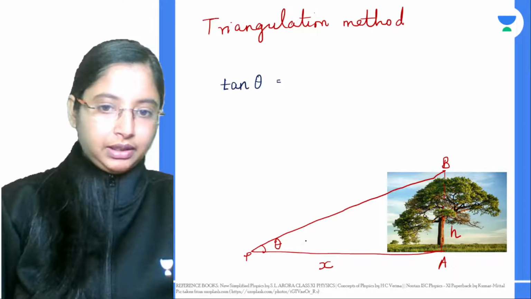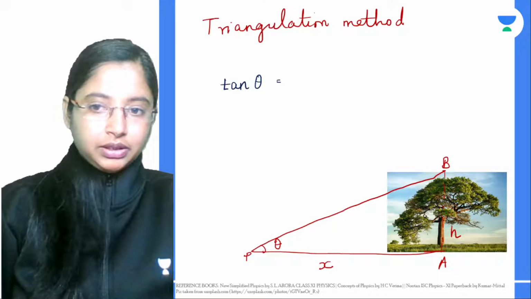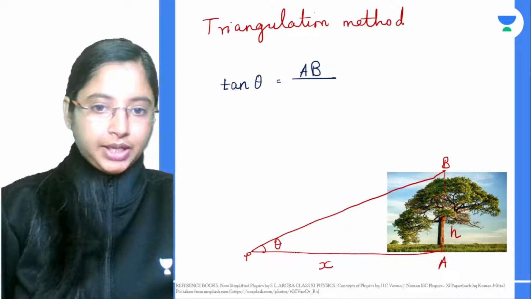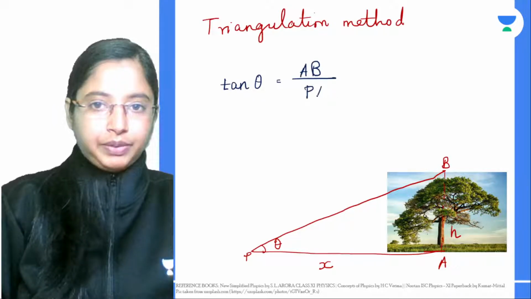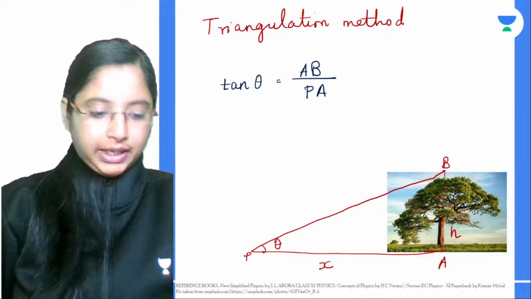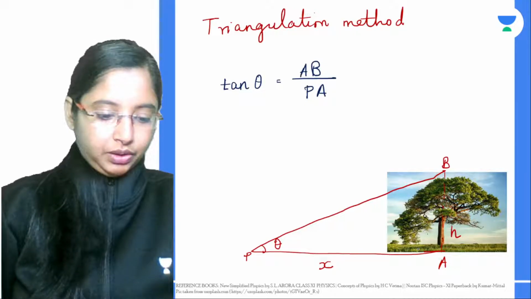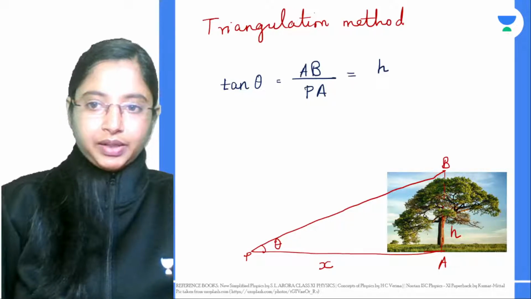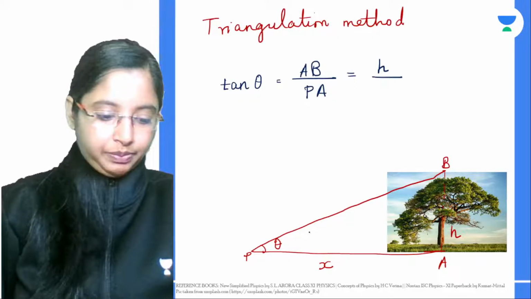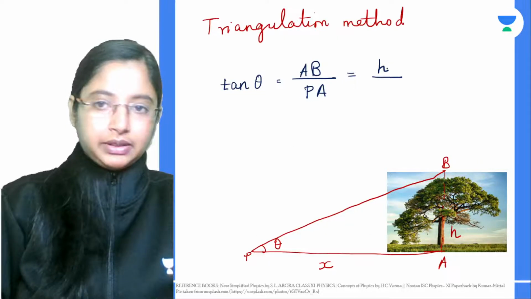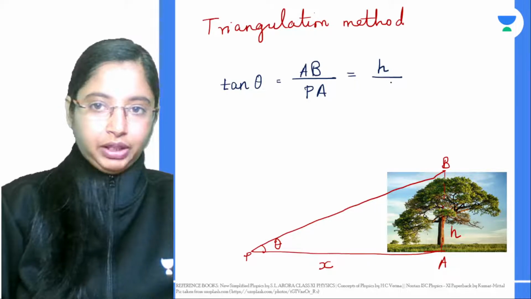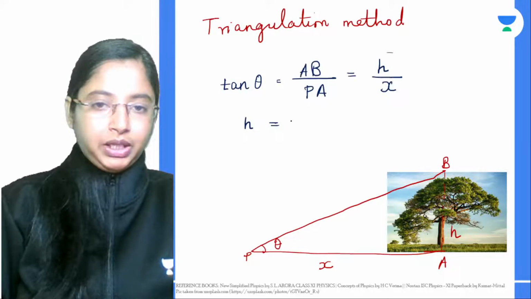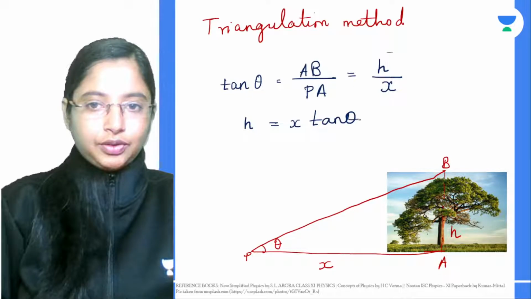Because tan theta will give me opposite, that is AB, by adjacent. Adjacent is the distance PA from the point of observation to the base of the tree, right? Perpendicular upon base. So over here, AB is nothing but the height. This distance can be measured from here to here. That is x. From here, we can find the height of the tree. H will be x into tan theta. That's it. That gives you the height of the tree.